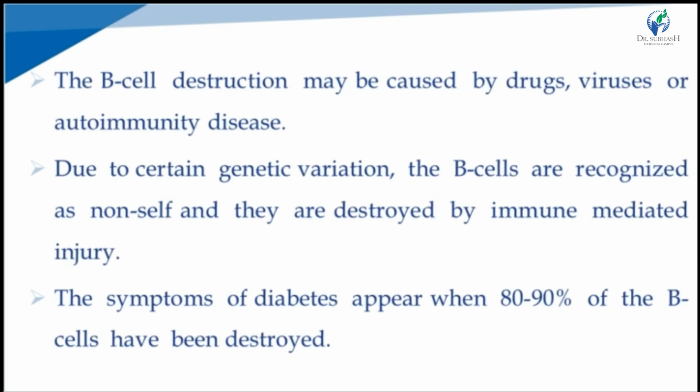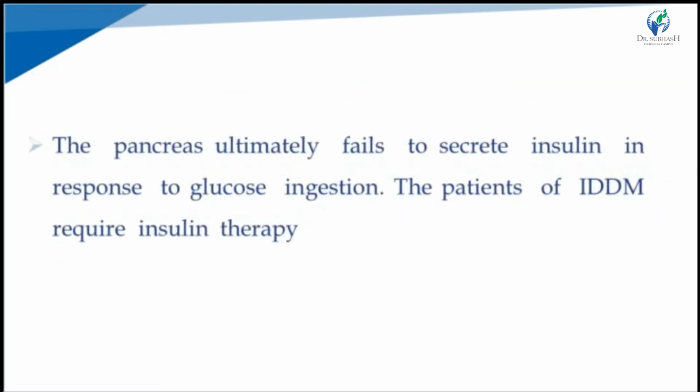The symptoms appear when 80 to 90% of the beta cells have been destroyed. The pancreas ultimately fails to secrete insulin in response to glucose ingestion.